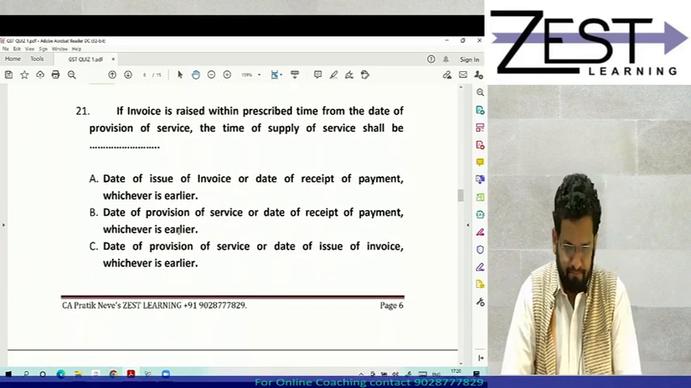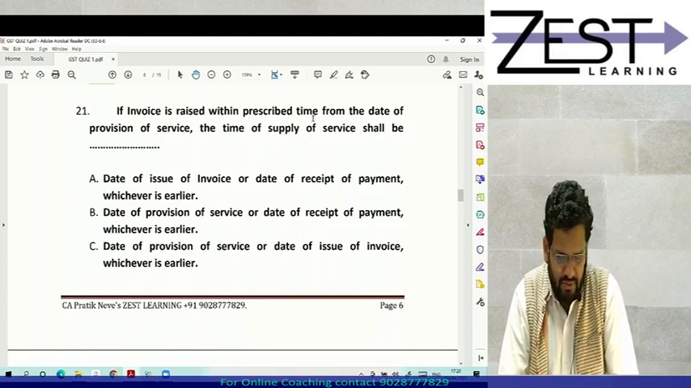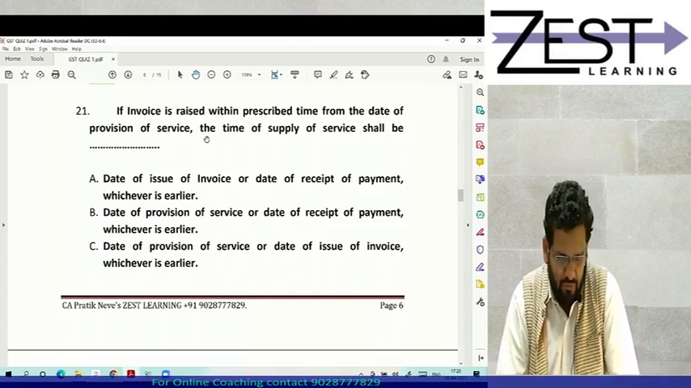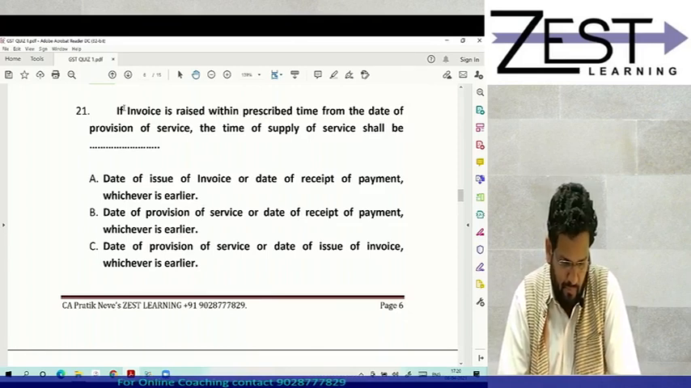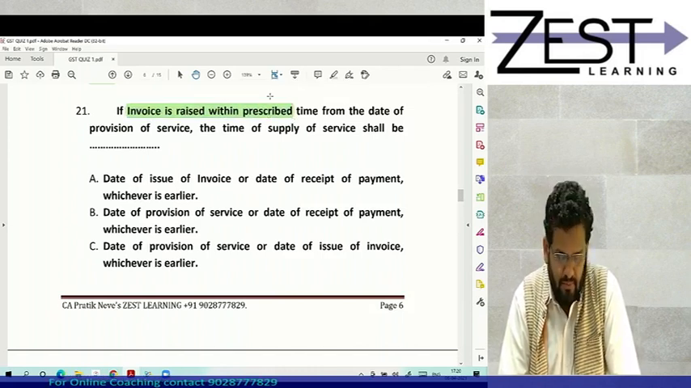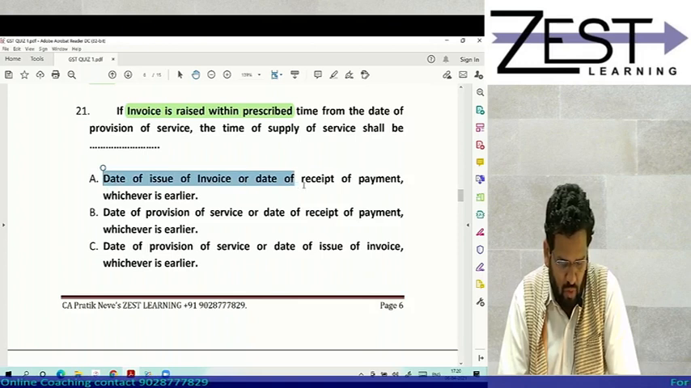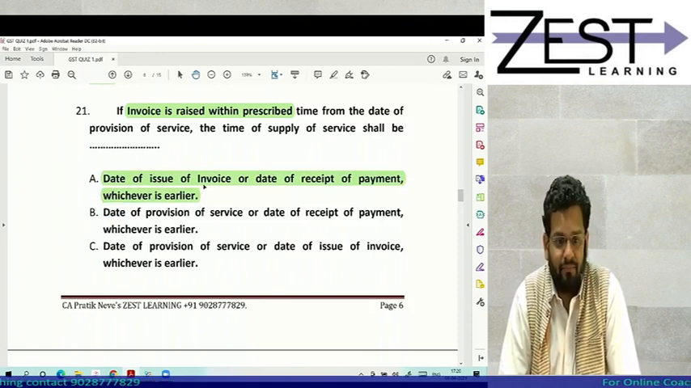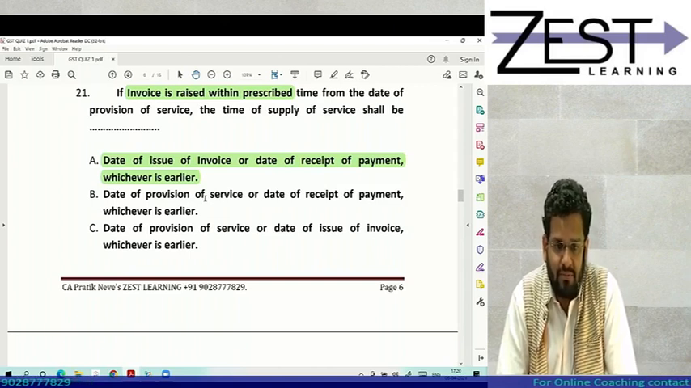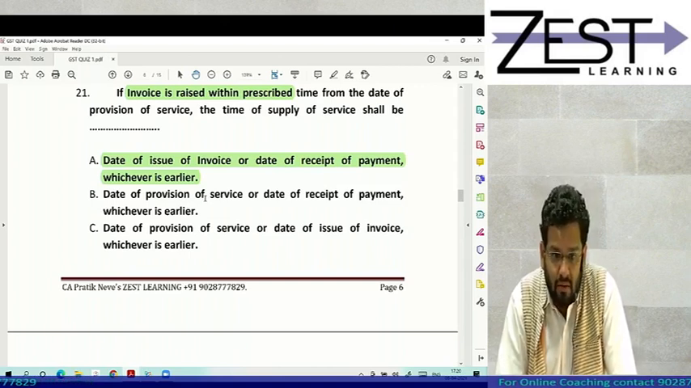21st question. If the invoice is raised within the prescribed time from the date of provision of service, then the time of supply of service shall be? Invoice is raised within the prescribed time, then what will be the time of supply of service? It will be the date of issue of invoice or the date of receipt of payment, whichever is earlier. Which section, subsection? Very good. 13 subsection 2 of which act? By the way, 13 subsection 2 of the CGST Act.